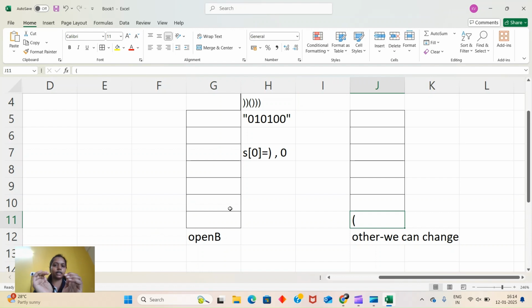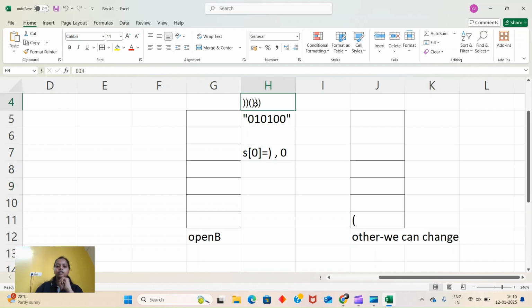This opening and closing are a valid parenthesis string. So if we got a closing which is a fixed, locked one, that means we cannot change it, then we need an opening so that both are valid, and then we can go for the next. To get an opening we have open b, right? When we have an opening bracket which is locked, we add it to this open b, because it is locked and you cannot change it. For other you can change, so it doesn't matter whether it is opening or closing. We will add anything which has a 0 as locked value.